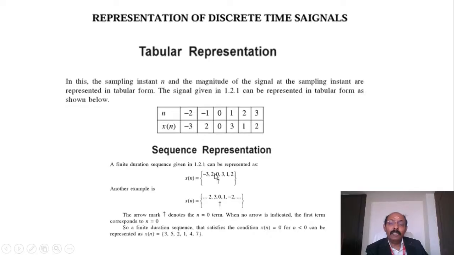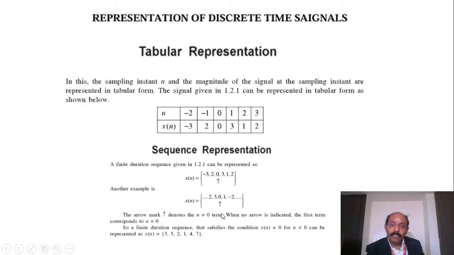So this is a double-sided signal. We call these double-sided signals with respect to origin O. Another example is also possible, with a positive sided sequence and a negative sided sequence. The arrow mark represents the n equal to 0 term.